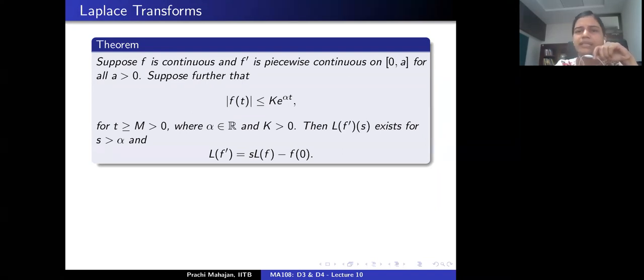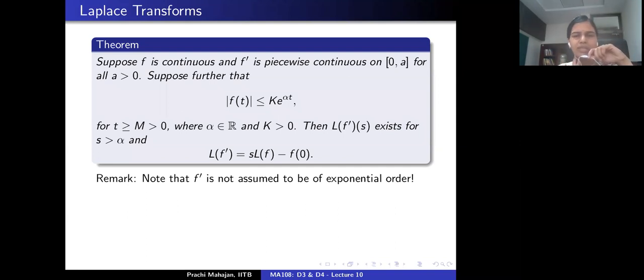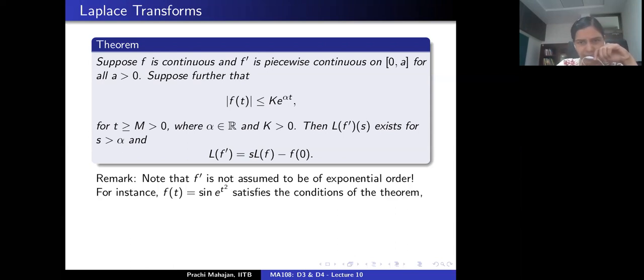The first thing is, if we were to start with the Laplace transform of the derivative of f, our theorem tells us we would require the derivative of f to be piecewise continuous, which is there in the assumption of this theorem also. And we would require the derivative of f to be of exponential order. That's not the assumption here. In this theorem, we do not assume the derivative of f to be of exponential order to start off with. That's the first thing to note. And even then, we claim that the Laplace transform of the derivative of f exists.